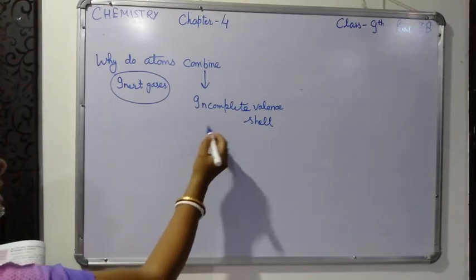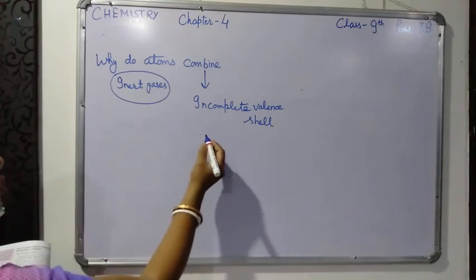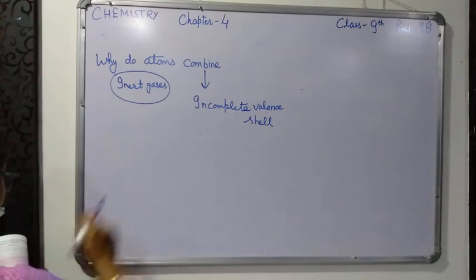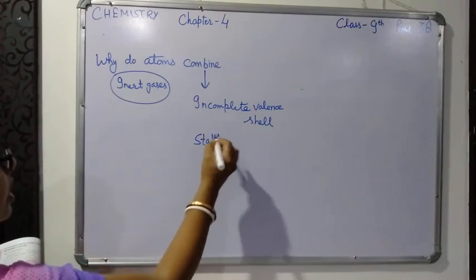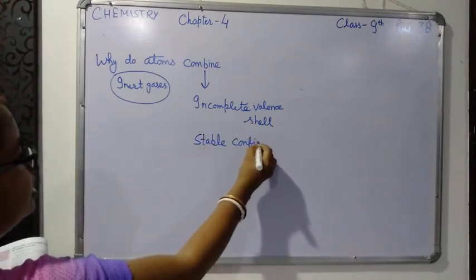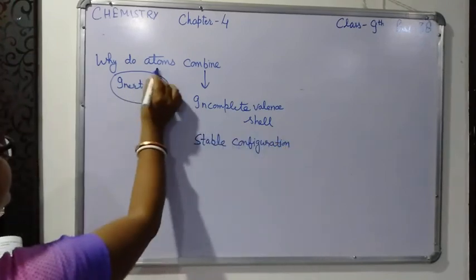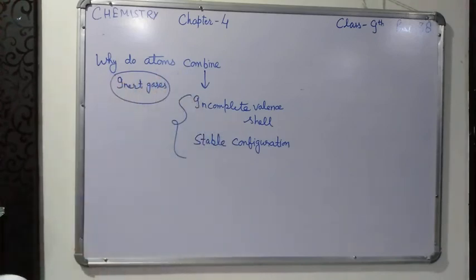They have to complete 8 electrons in their outermost shell and attain a stable configuration. That is why atoms combine. This is the reason why atoms combine.